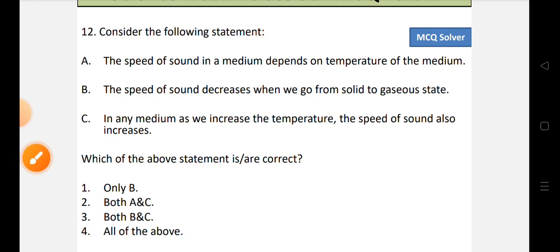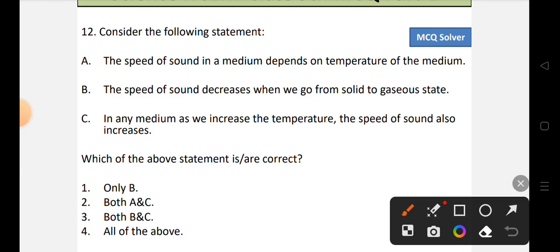So when it comes to statement A, it says that speed of sound in a medium depends on temperature of the medium. That is totally correct. So whether it is a solid or a liquid or gaseous, it depends upon that. So statement A is correct. Also, speed of sound decreases when we go from solid to gaseous state.